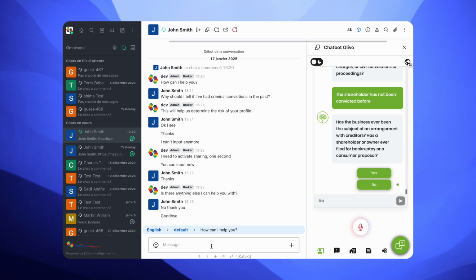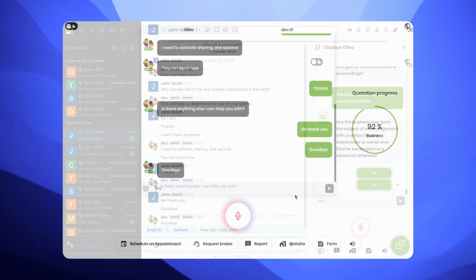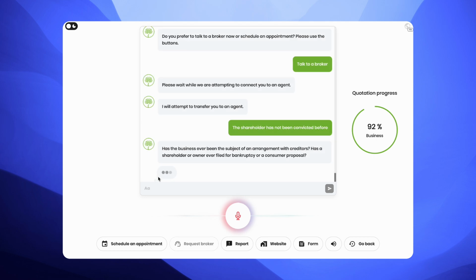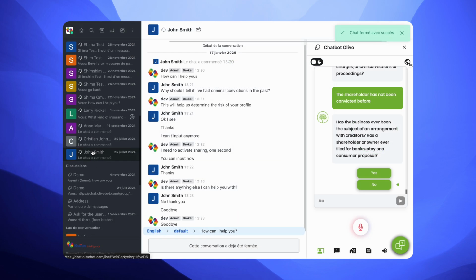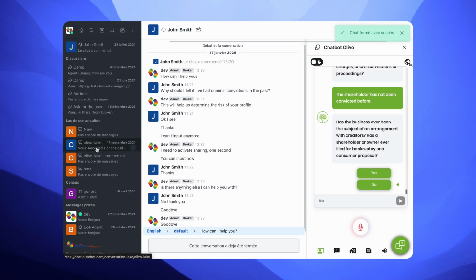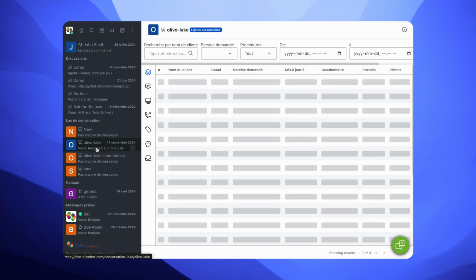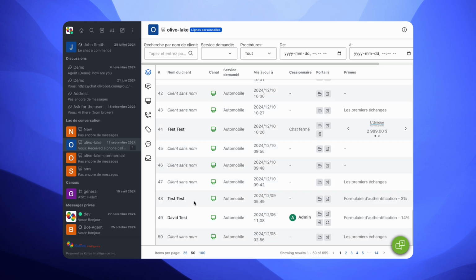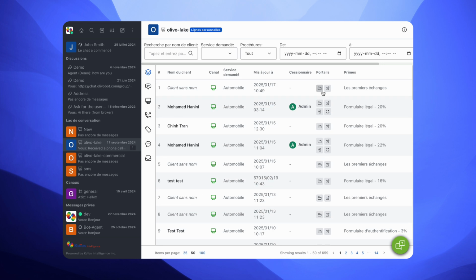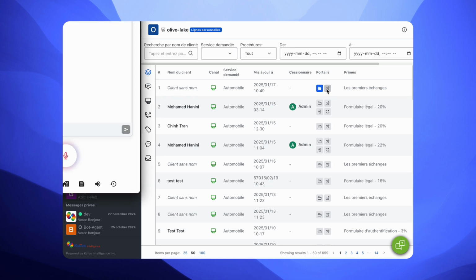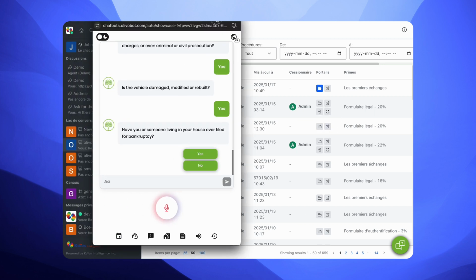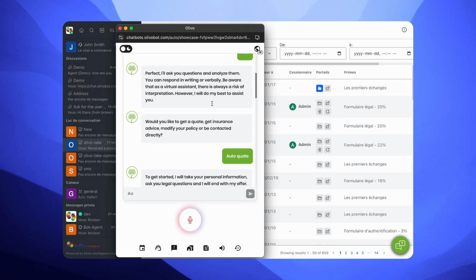If the client wants to end the conversation, they can exit from their end by clicking the button in the message bar. Agents can also close chats to move on to the next client. They can also access Olivo Lake, a dynamic interface that lets agents manage interactions in real time across all channels. In Olivo Lake, your employees can see where quotations are being made, summaries of clients' information, chat histories, and their quotes.